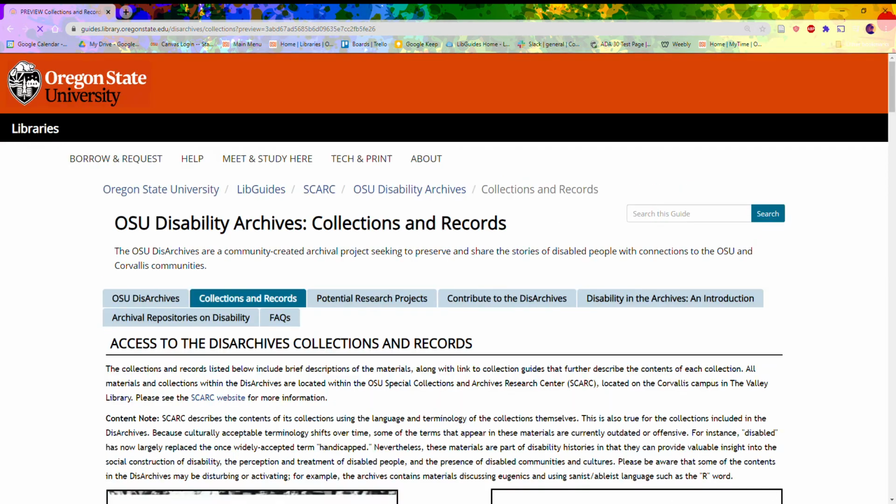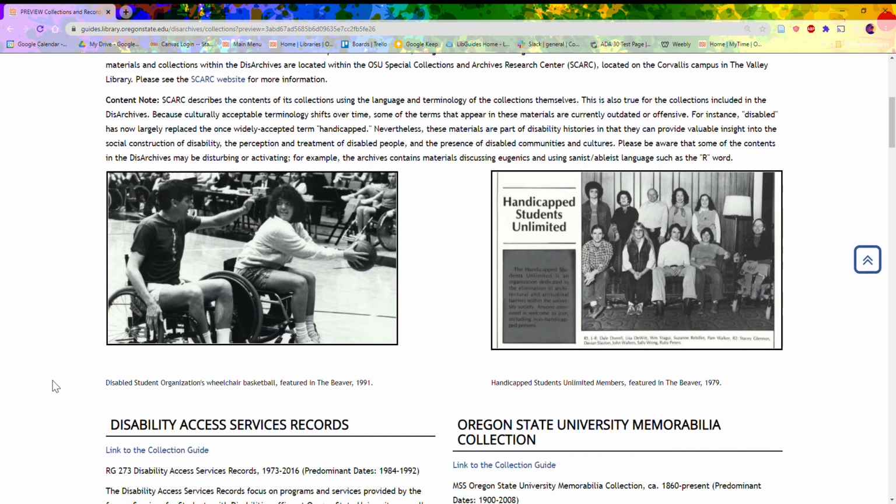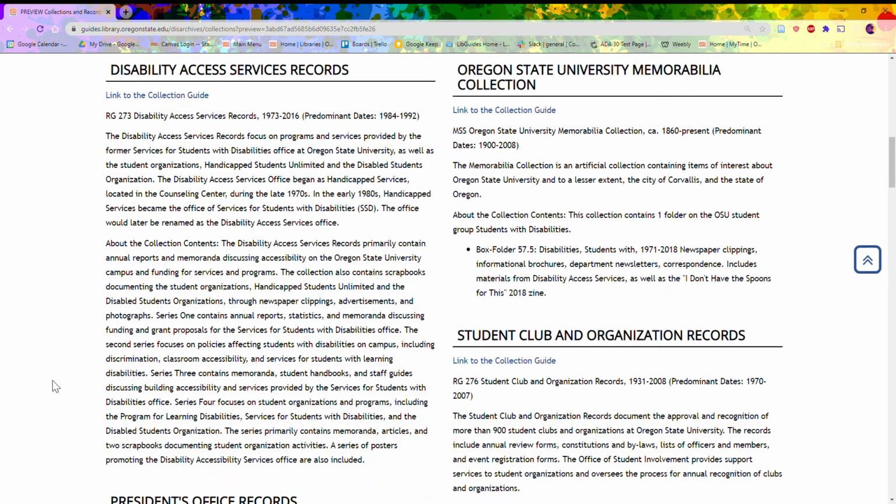Under the Collections and Records tab, you will find links to collection guides for existing collections of materials, along with a brief description of their contents. Where relevant, we also draw attention to specific contents in bullet points.